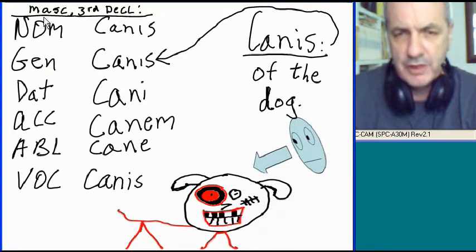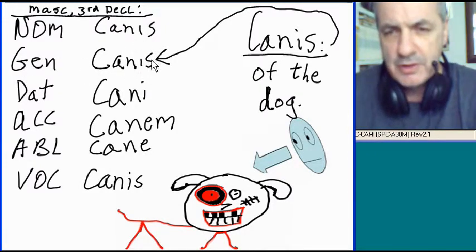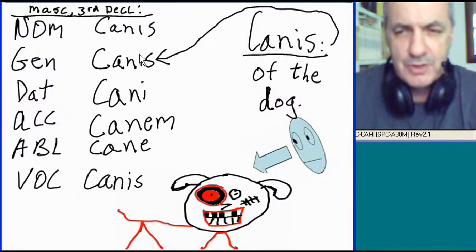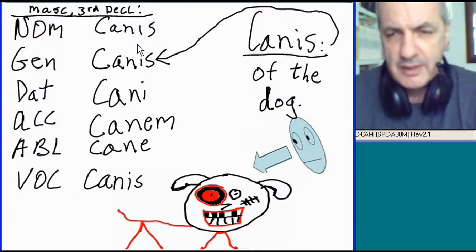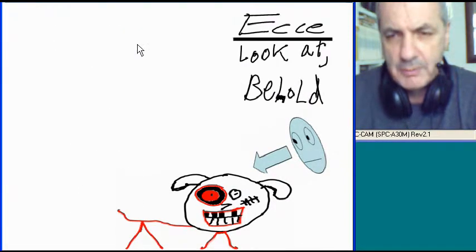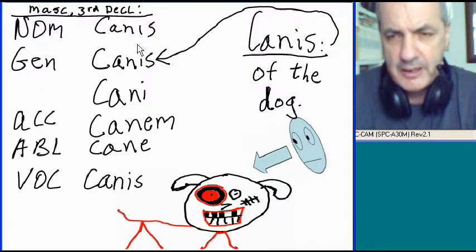Canis. Go over to the declension area: masculine third declension, nominative canis, genitive canis, same spelling, but context will tell you. You're not going to have two subjects here. It's not going to be "behold eye dog." It's an eye dog? That's the subject? No, it's not.